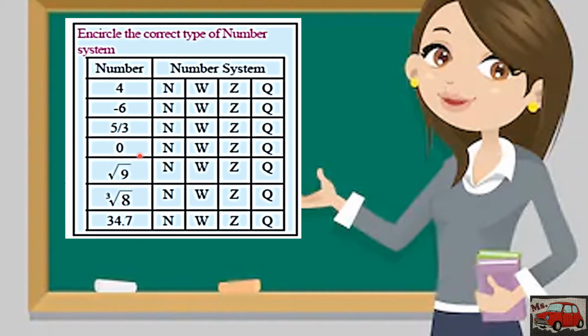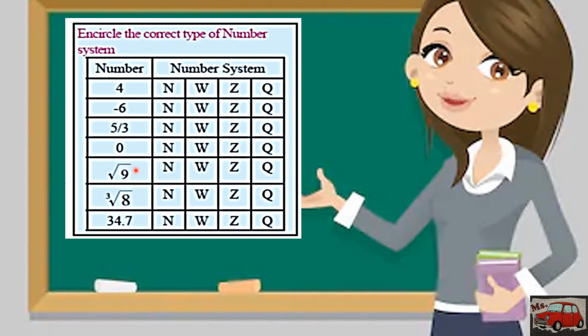How about 0? Is this a natural number? No. Is this a whole number? Yes. Is that an integer? Yes. Is this a rational number? Yes. I can turn this into fraction and that will be 0 over 1.